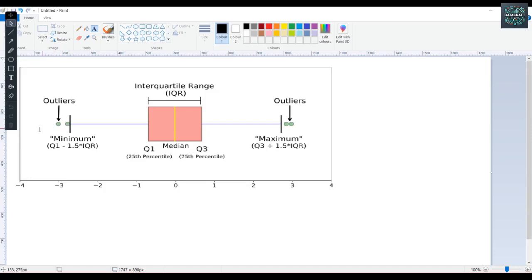Any data that falls below the lower bound, or above the upper bound, will be considered an outlier. Unlike the z-score, the IQR does not assume normality, which makes it useful for skewed data sets, right? So now let's try to understand with the help of coding.